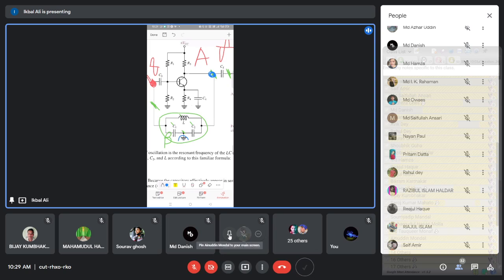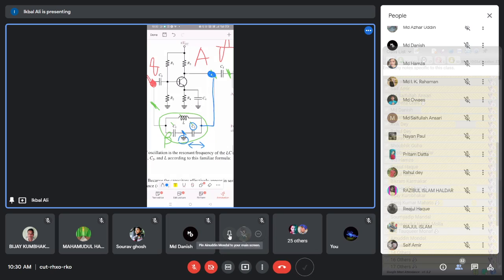With respect to this ground, this output voltage has been developed. This line is connected to this end, so the output voltage is actually appearing across C2 of the beta network. The entire output voltage is there across C2.